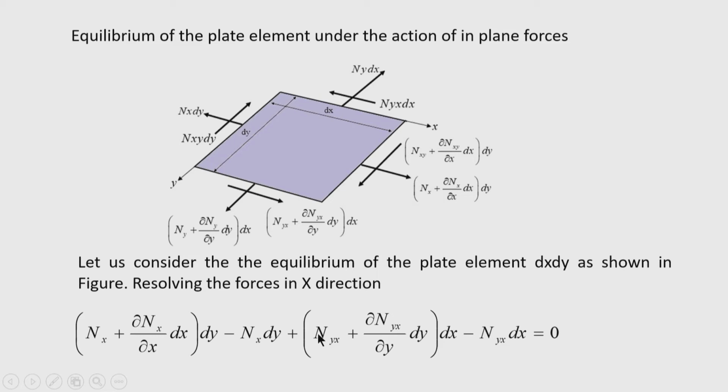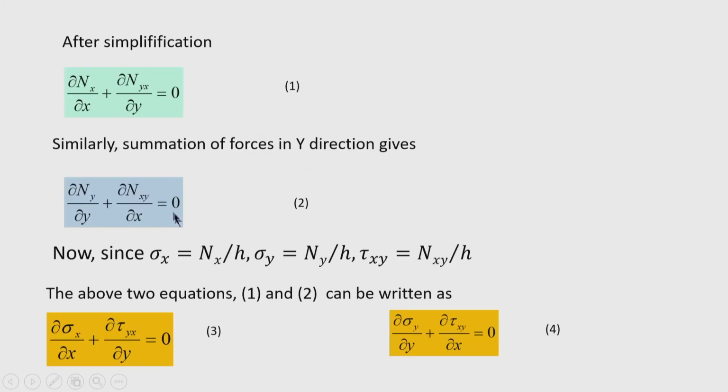Then after dividing both sides by the area of the element, that is dx dy, which is not to be treated as 0, we ultimately get an equation of equilibrium involving the membrane forces, that is del Nx by del x plus del Nxy by del y equal to 0.